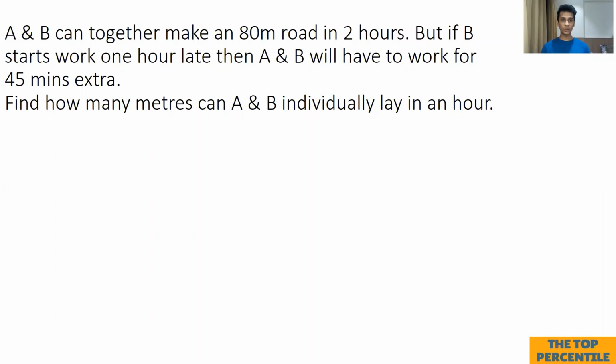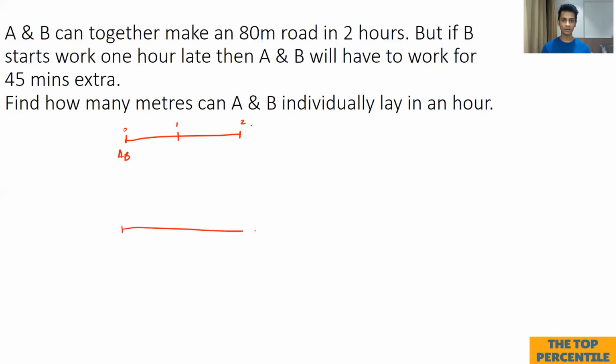A and B can together make an 80-meter road in 2 hours. But if B starts work 1 hour late, then A and B will have to work for 45 minutes extra. Find how many meters A and B can individually lay in an hour. All right, so we are given two cases. The first case is when A and B start working together and they work for 2 hours. So let's say this is 1 hour, this is 2 hours.